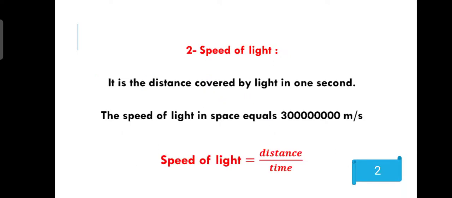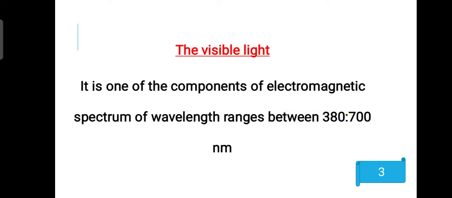The second point we wanted to talk about is the speed of light. The speed of light is the distance covered by light in 1 second. And the speed of light in space equals 300 million meters per second. So we can get the speed of light as distance over time, and we can measure the speed in meters per second.